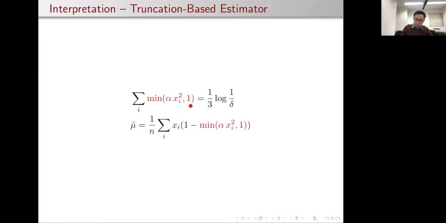And this min with 1 is just saying that we never truncate more than the entirety of the sample. So this gives a very clean combinatorial, truncation-based interpretation to what the estimator is doing. It's just truncating 1/3 log 1 over delta many samples in a way that respects squared distances of the samples from the true mean. And this is what the estimator is doing.